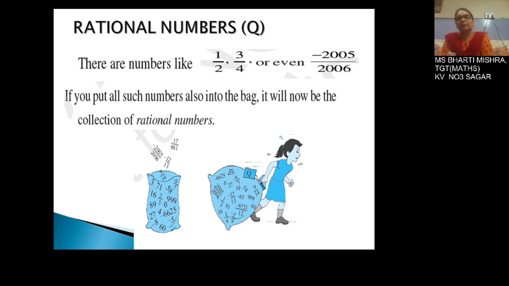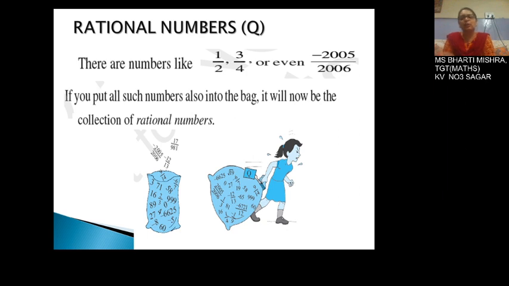But what will happen if any one is negative? For example, minus 2005 upon 2006. If you put all such numbers also into the bag, it will now be the collection of rational numbers.